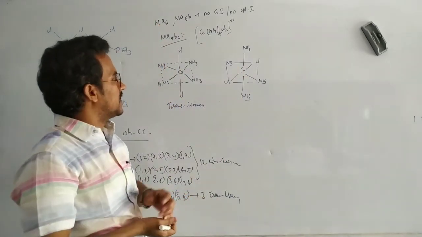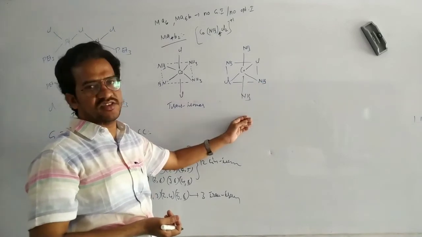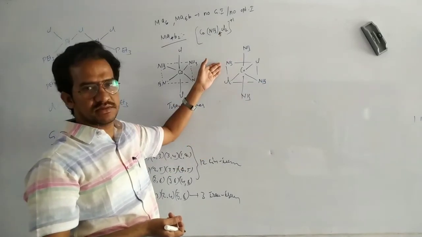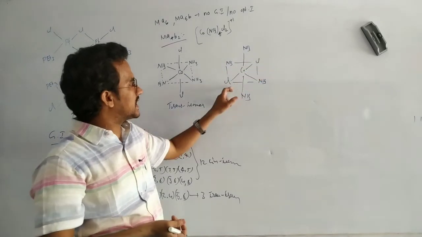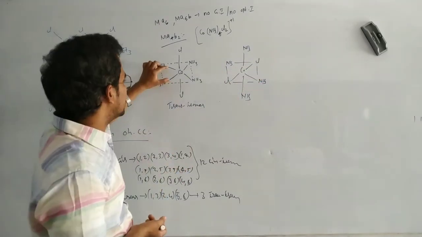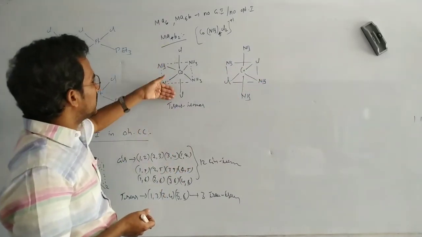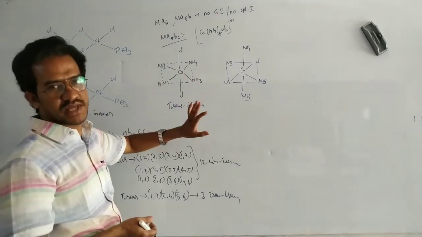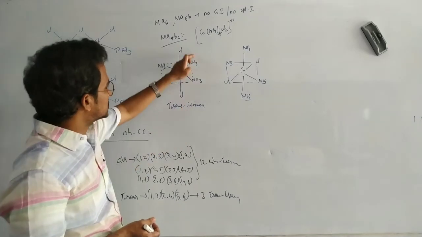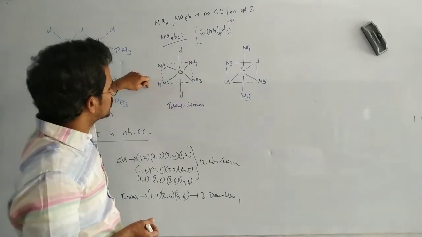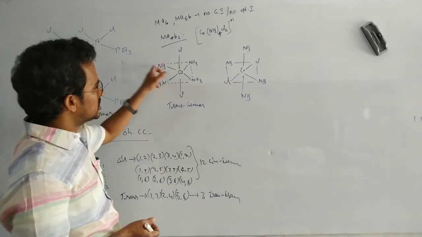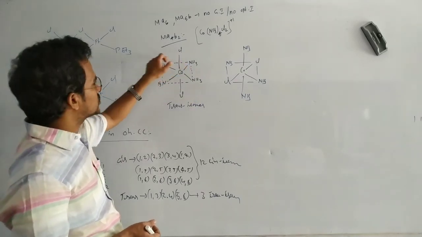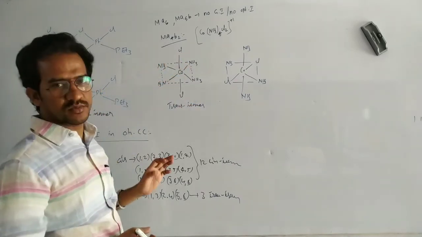Here in this case, again NH3 NH3 cis, NH3 NH3 cis, and Cl Cl trans. Already in this isomer chlorine chlorine are in trans position and all the ammonia are in cis position as well as trans position. These two are cis position, these two are trans position. These two are trans position. Okay, these two cis, these two cis, these two cis.